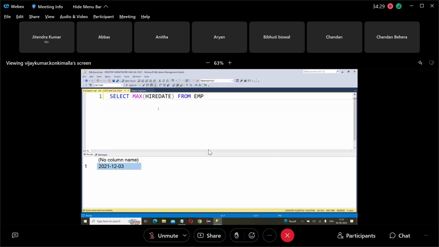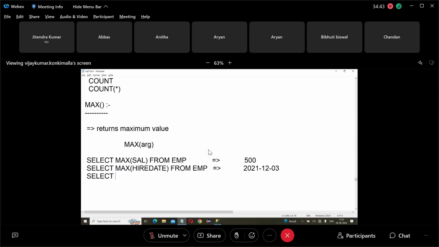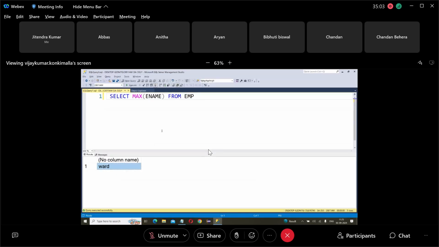Next, can we apply this on ename? Max of ename from EMP. So what is this? Max of ename. Max of salary, max of hire date, max of ename. What does it return? Alphabetical order. In alphabetical order, what is the maximum?